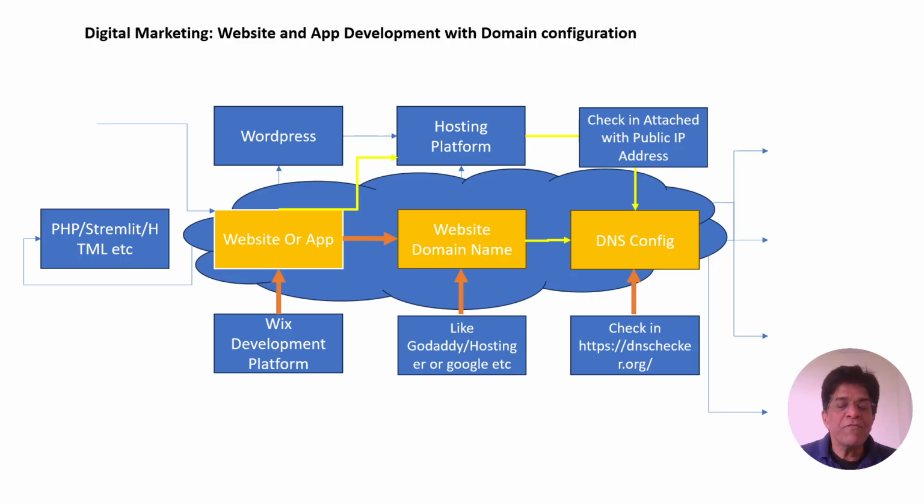Those are only for this connectivity, only for this transformation from IP address to website name or domain name, and domain name to IP address. Once we check that our IP is now completely propagated